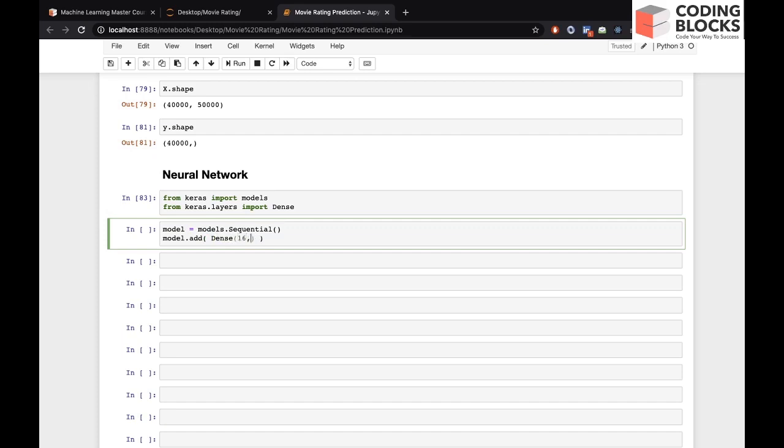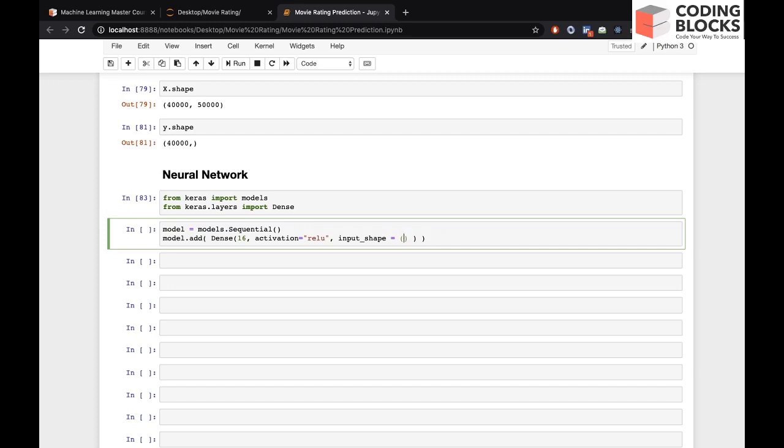Let's take 16 units, with relu as the activation function. Since it is the first layer, we need to provide the input shape. For the consecutive layers, the second or third, we don't have to provide this input shape, because the model will know that if the first layer is outputting 16 units, the next layer will accept 16 units.